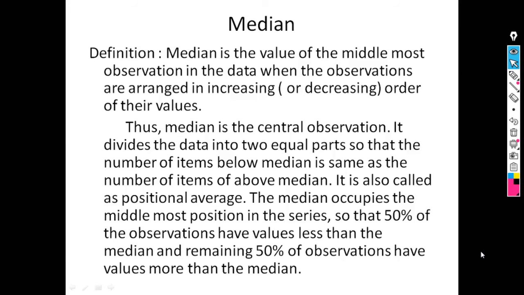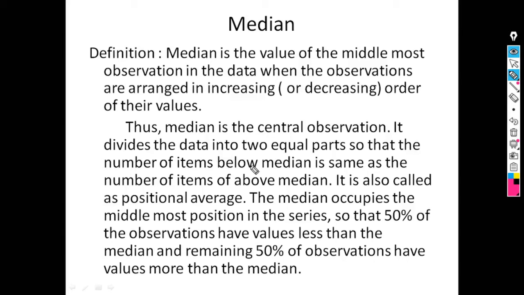So our next topic, the second measure of central tendency, is median. The definition of median is the value of the middlemost observation in the data when the observations are arranged in increasing or in decreasing order of their values. Means if we arrange the observations in either increasing order or decreasing order, then the middlemost observation is known as median. Thus the median is the central observation.